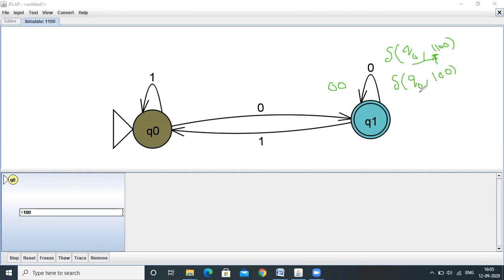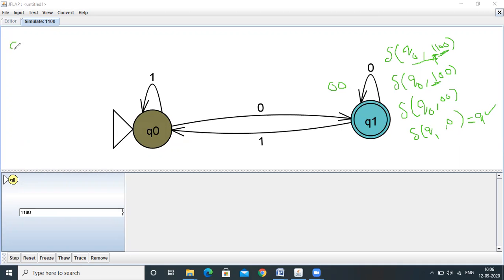Again, now it will read the next 1. Q0 on 1, again it will reside within the same state. Then 00. Q0 on 0 will go to the Q1 state. One more 0 is there. So Q1 on 0, finally it will reach the Q1 state. Q1 is a final state. So the given string is accepted by our automata.